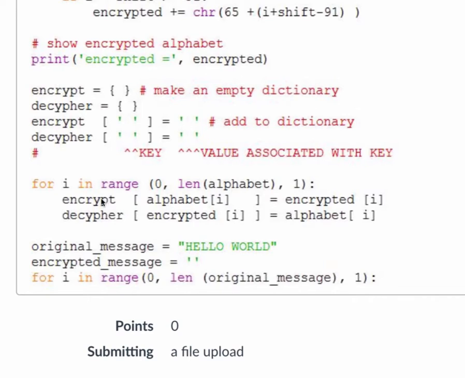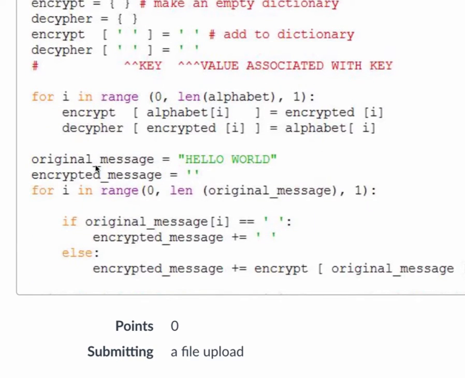Then I go in there and I make a loop that goes through the entire length of my alphabet string, and then for my encrypt dictionary, I'm telling it every letter of the alphabet, put that in a dictionary as the key, and make it equal to the encrypted version of that letter, right? And then for the decipher dictionary, I'm adding every encrypted letter of the alphabet as a key and making it equal to a value of the actual alphabet. Okay?